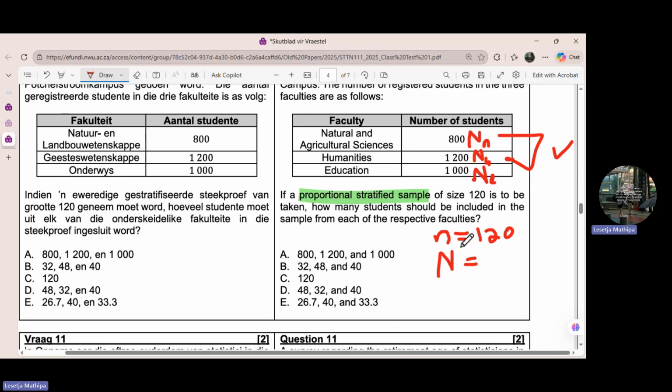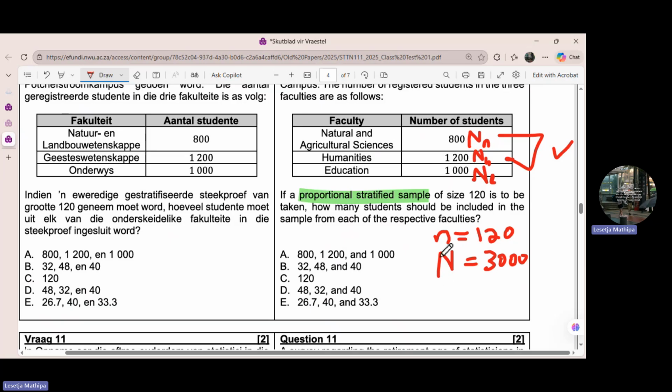How can we get the population size? By adding 800, 1200, 1000. Okay, let's do it. So now we're going to say 800 plus 1200 plus 1000 should give us 3000. So the population is equal to 3000.